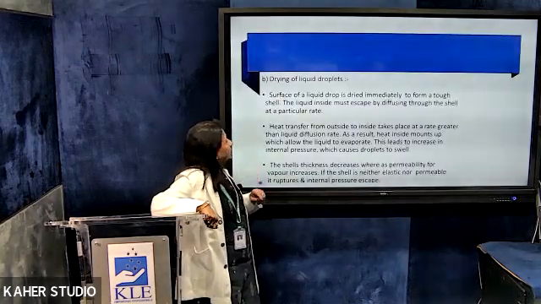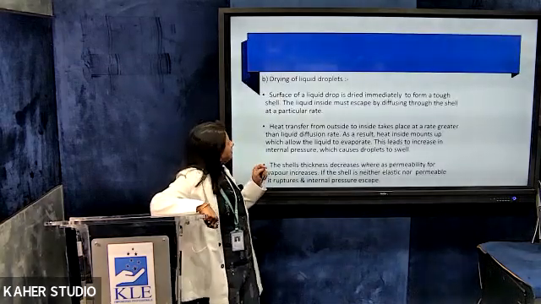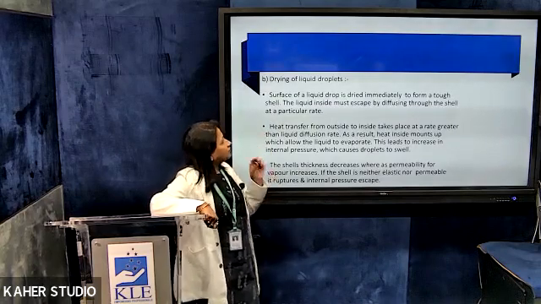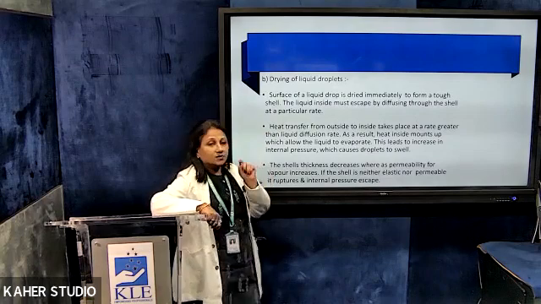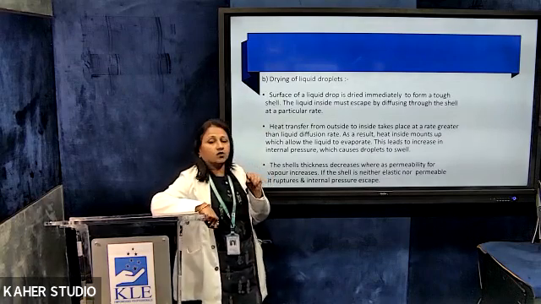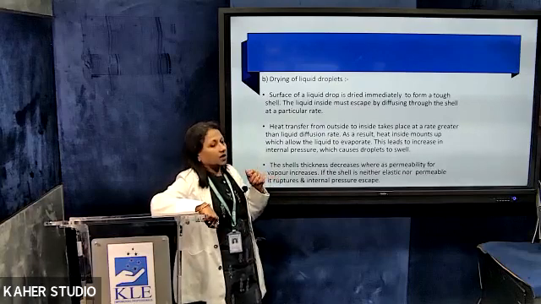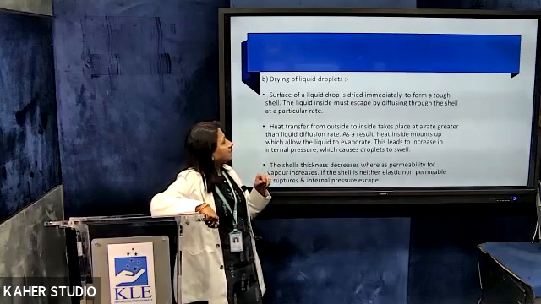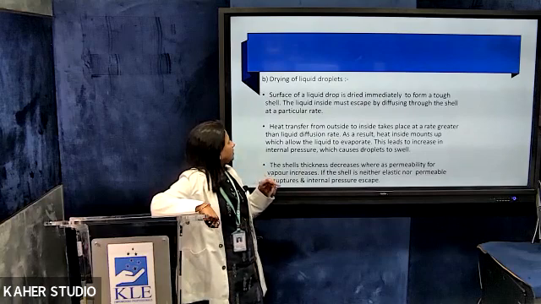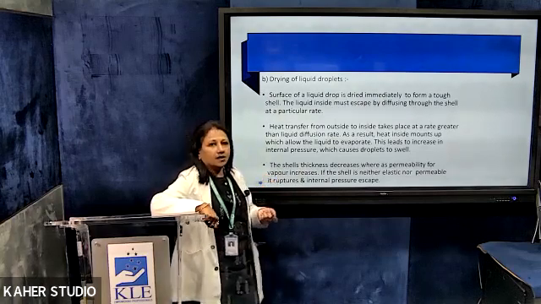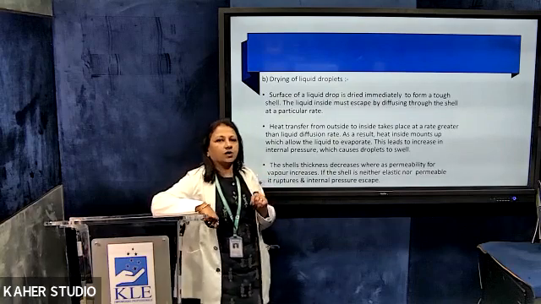Then drying of the liquid droplets. What happens in the first step is that the surface of the liquid drop is dried immediately, which forms a tough shell, but there is going to be a little amount of liquid inside this tough shell, which has to be removed. Heat transfer from outside to inside takes place at a greater rate than the liquid diffusion rate, and as a result the heat inside mounts up, which will allow the liquid to evaporate.